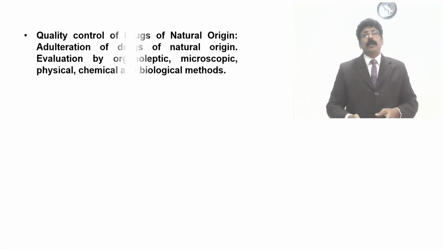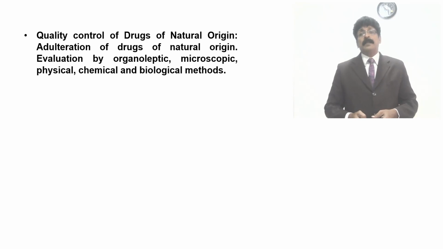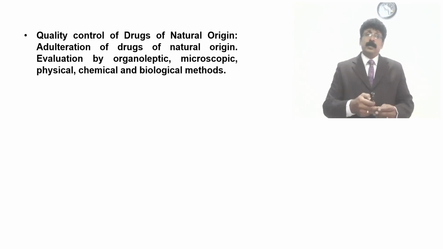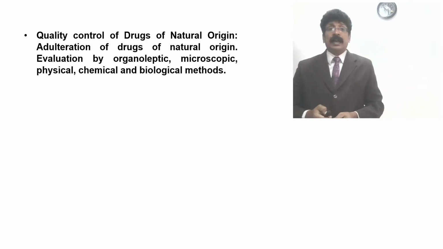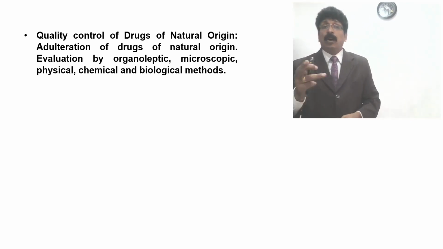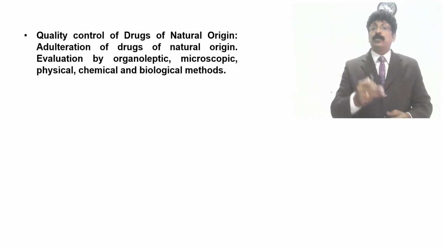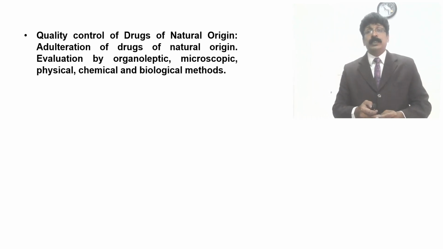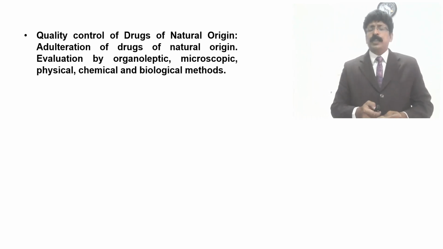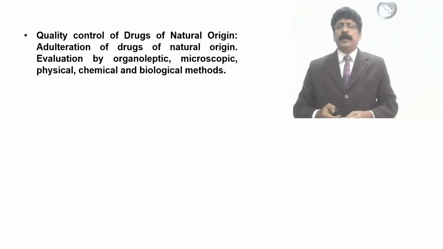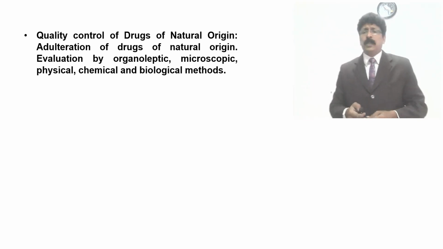So in this chapter they have told us to cover the quality control of drugs of natural origin. How you can maintain quality control is very important, especially as it is the main concept behind the WHO's insistence for herbal drugs and herbal formulations.